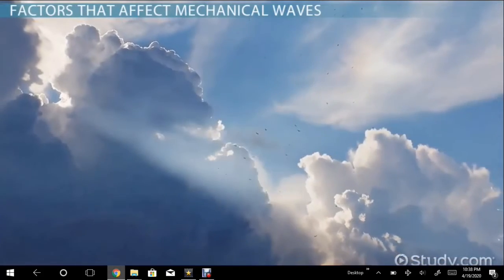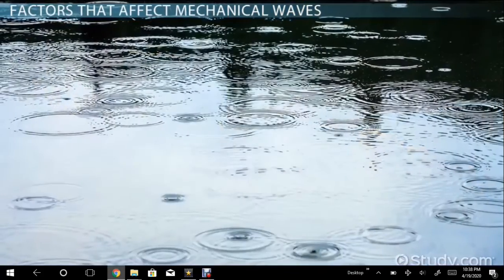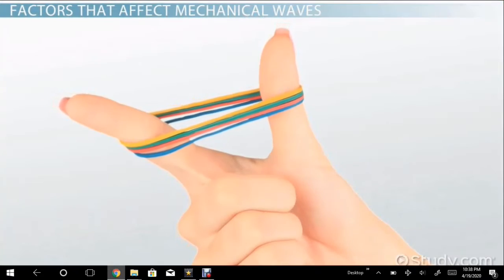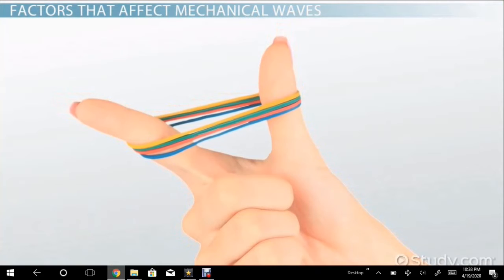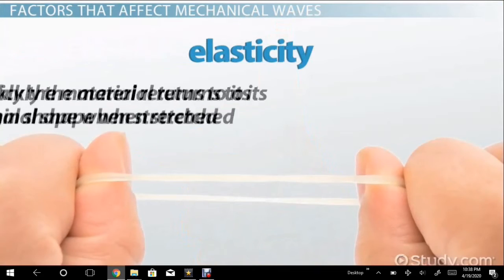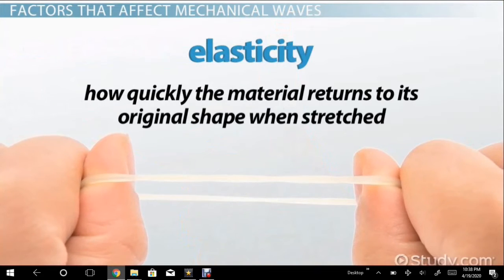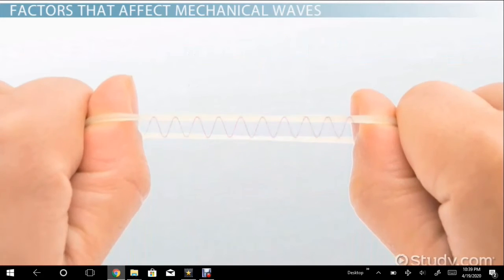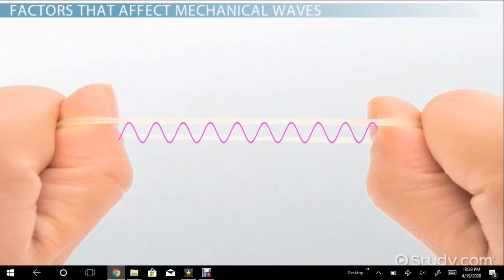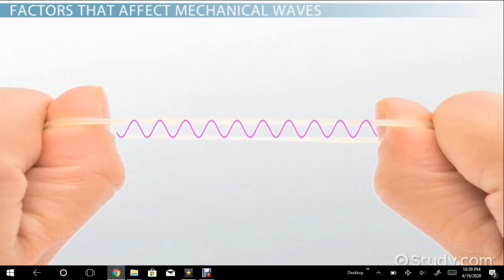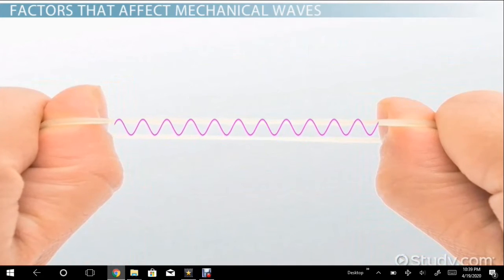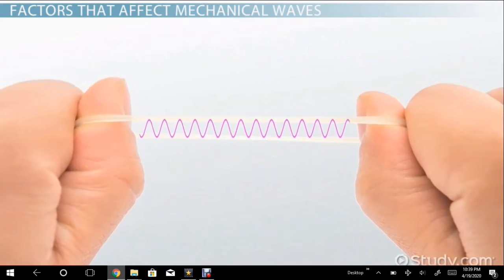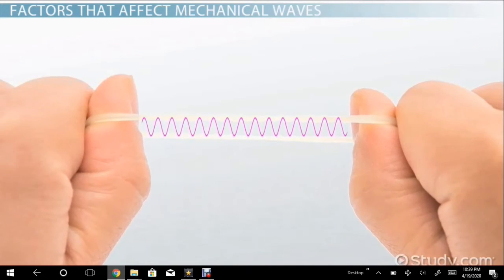Mechanical waves move through a medium, and because of that, the nature of that medium affects them. For a material to allow a mechanical wave to pass, it has to have some elasticity. Elasticity is how quickly the material returns to its original shape when stretched. The exact elasticity will affect how fast waves can travel through the material. Those with higher elasticity have a faster wave speed because they spring back to their original shape faster, allowing the vibrations in the material to move more quickly.